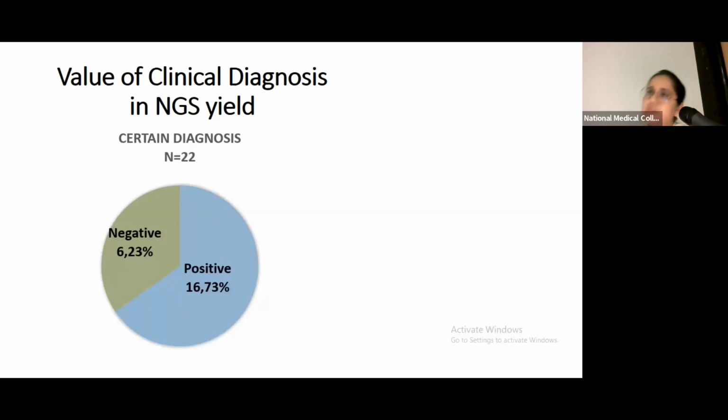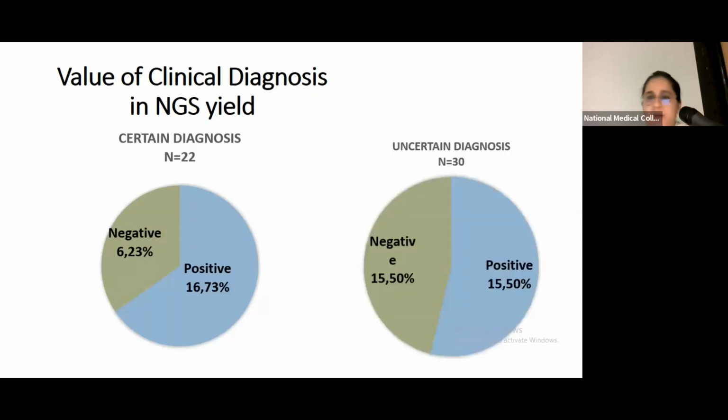Now this points us towards the limitations that NGS technology has. But again, there is an advantage. There were many couples where we could not make a certain diagnosis, and even in this vague clinical presentation, we could find a pathogenic or likely pathogenic variant which corroborated with the symptoms in the proband in approximately 50% of the couples. So this shows the value of doing NGS in such cases where we're still doubtful whether a genetic condition may or may not be causative.